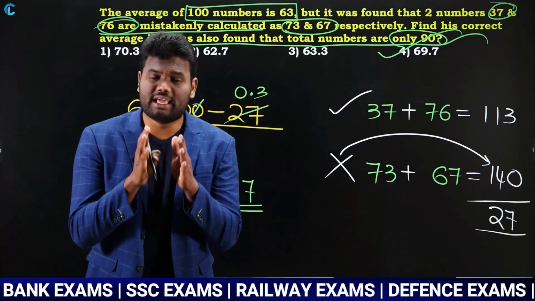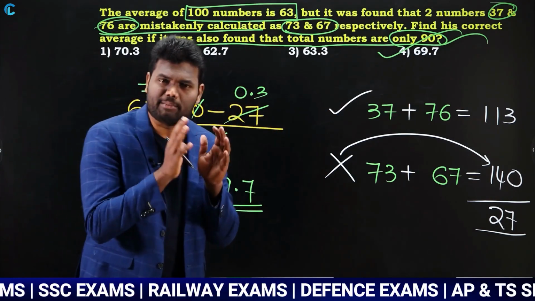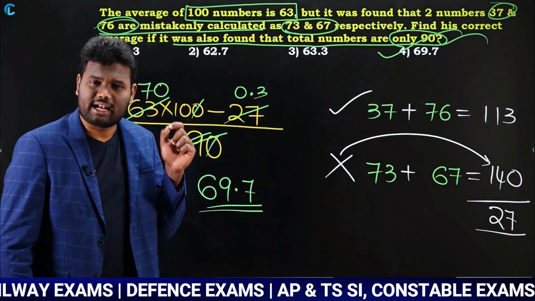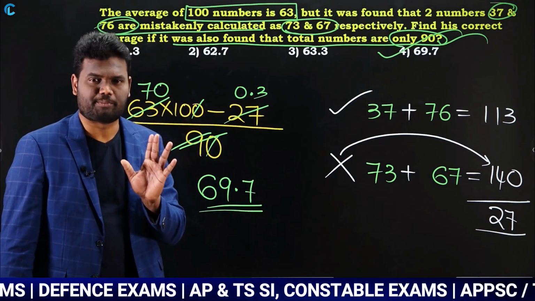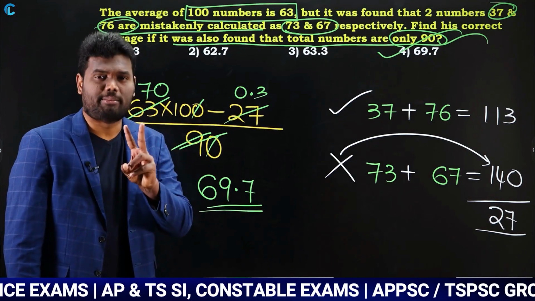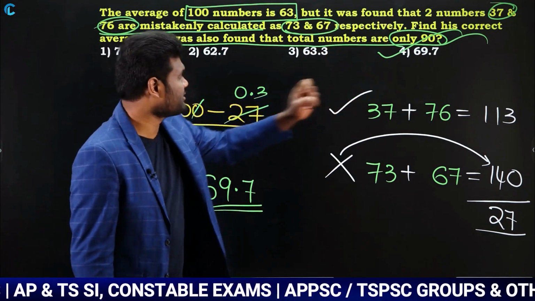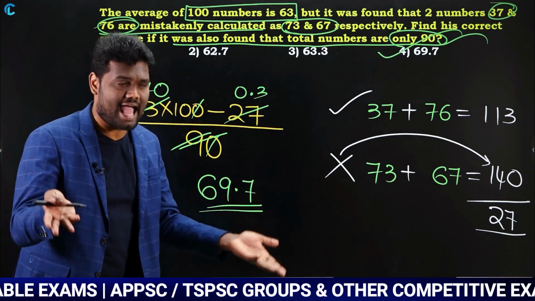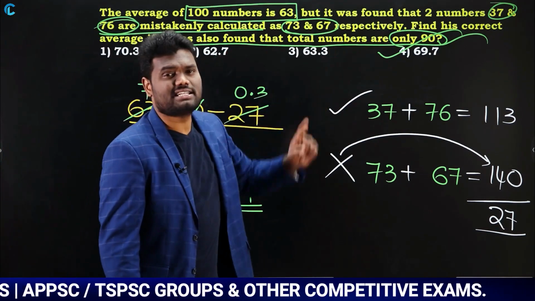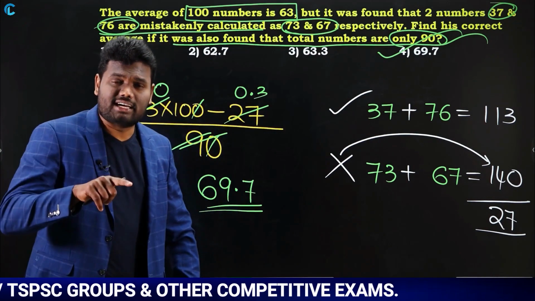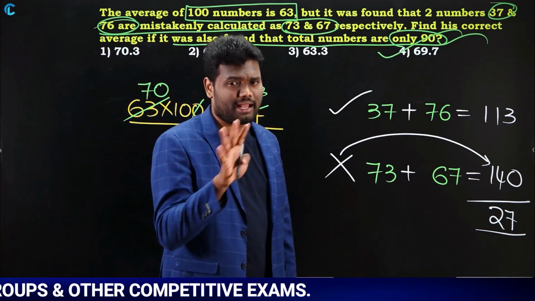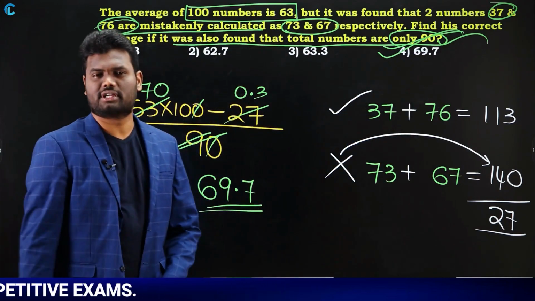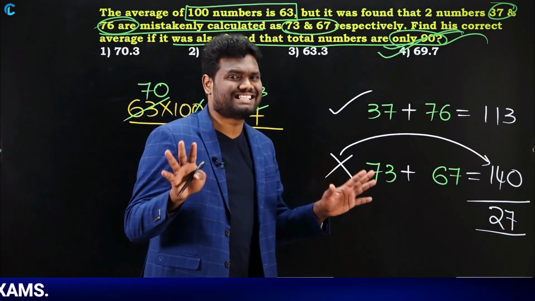Okay, very simple. I am going to repeat it one more time. Observe here carefully. The question was mentioning that there are 100 numbers, average is 63. But what happened? Two numbers, 37 and 76, are mistakenly taken as 73 and 67, and they are saying that the numbers are not 100 numbers, there are only 90 numbers. What is the correct average? That is the question. The procedure is the same procedure.